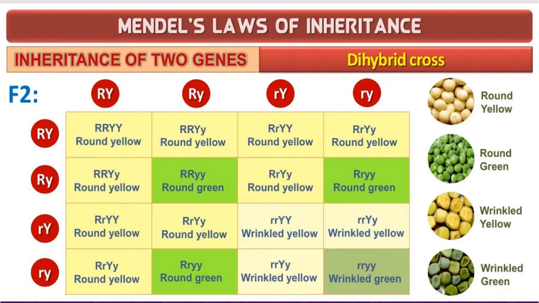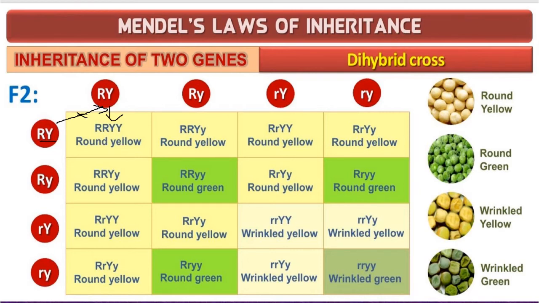So how will it be crossed? See here, you have to cross and write. How to cross? I will tell you. As you crossed the monohybrid, you have to cross this. So capital R and Y is crossed with capital R and Y. So what result do you get here?